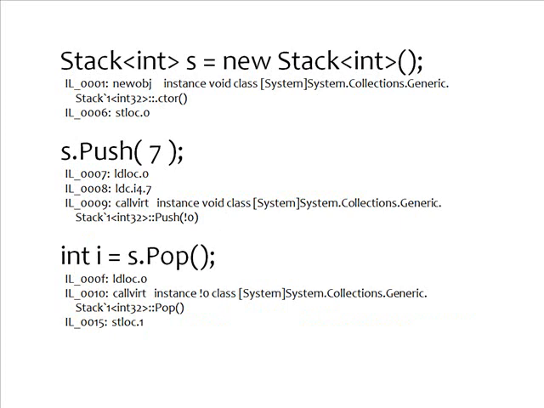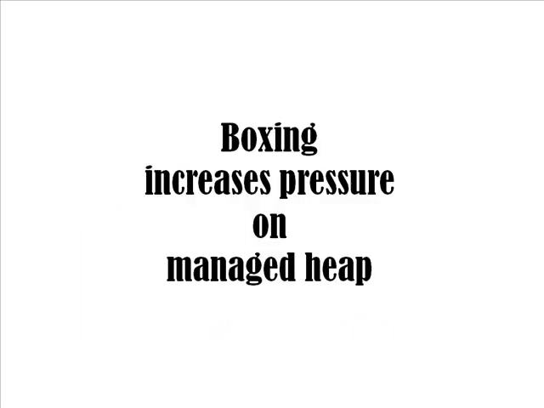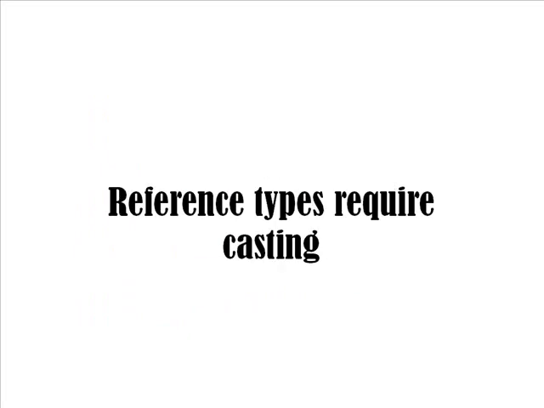By contrast, here's my stack of ints. And there is no boxing or unboxing required. It really is a stack of ints. Why is that important? Well, boxing increases pressure on the managed heap, and that means garbage collection has to happen more often. Similarly, even if I'm not using value types, if I'm pushing reference types on the stack, that downcast that I have to perform to convert that from an object back into my class type also requires some extra processing. We don't have to do any of that with generics because it's strongly typed all the way through. So that's generics in a nutshell.